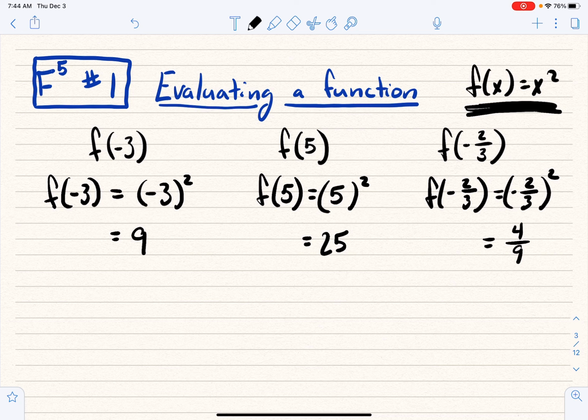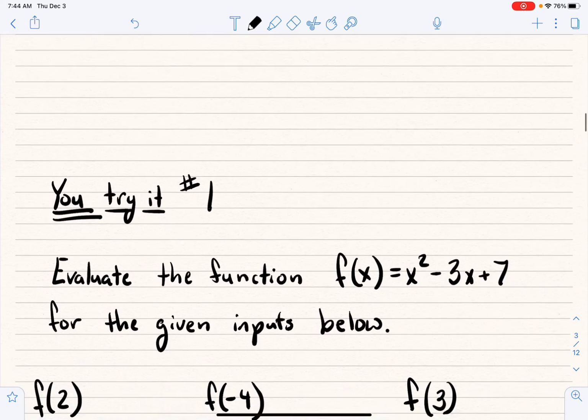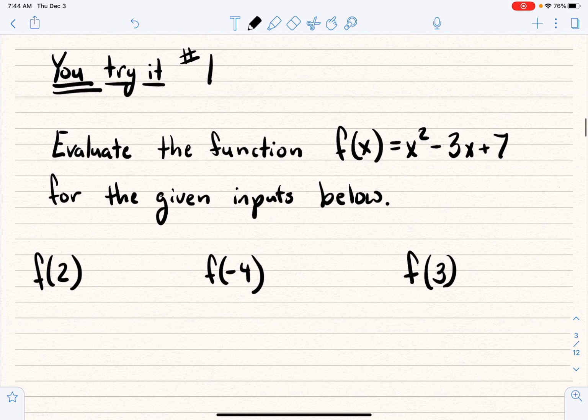And so what I'm going to have you do is we're going to pause the video in just a second. It's time for you to try it. Okay, so I want you to evaluate the following three inputs for this given function f right here. f of x is equal to x squared minus 3x plus 7. Okay, instead of pausing the video, I think we're just going to stop the video right here, and then in the next video, we'll pick up at how these problems are done. So take about 5 minutes or less, and you should be able to get each one of these done. Make sure you work them out completely. All right, thank you very much.